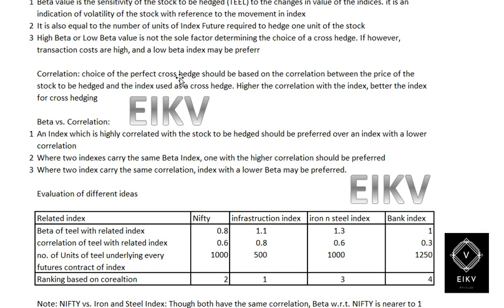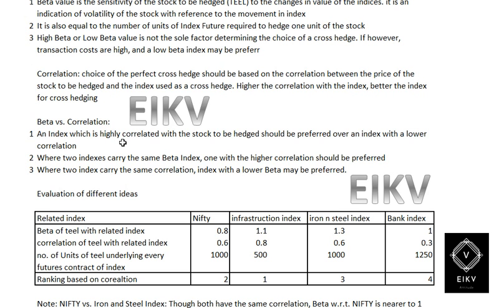Correlation. The choice of the perfect cross hedge should be based on the correlation between the price of the stock to be hedged and the index used for the cross hedge. The higher the correlation with the index, the better the cross hedge. Beta versus correlation.